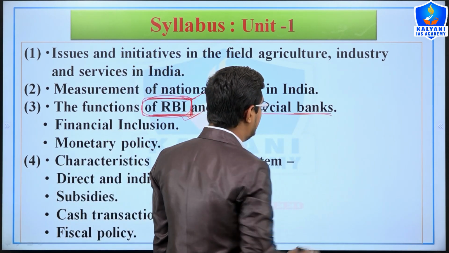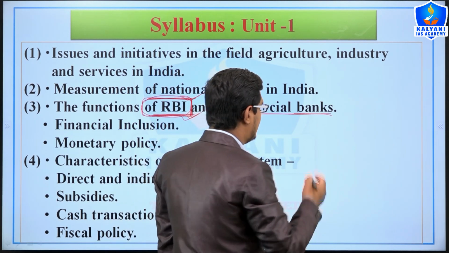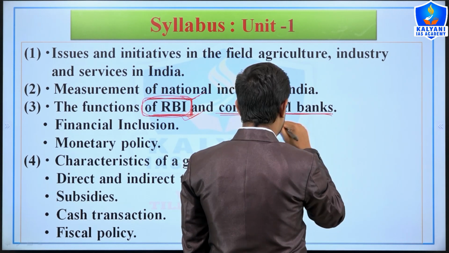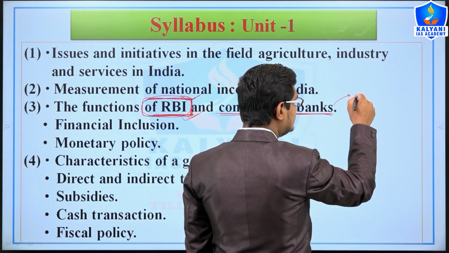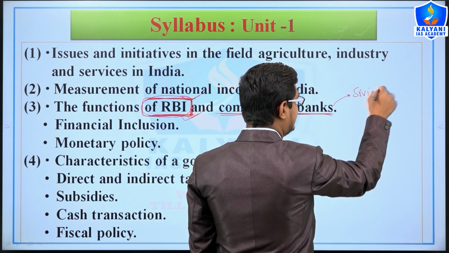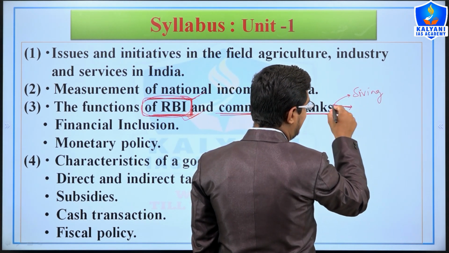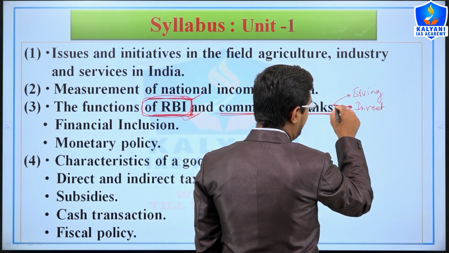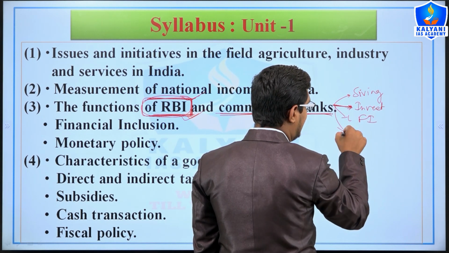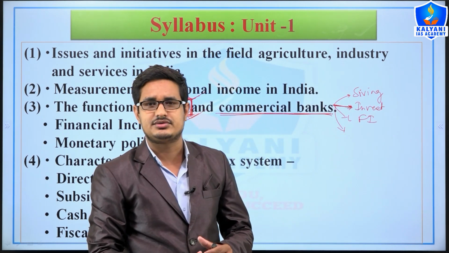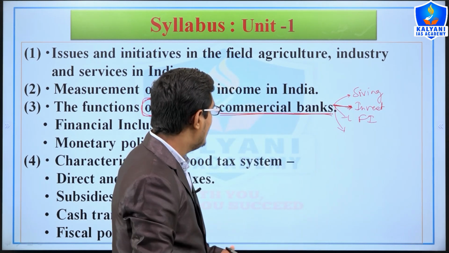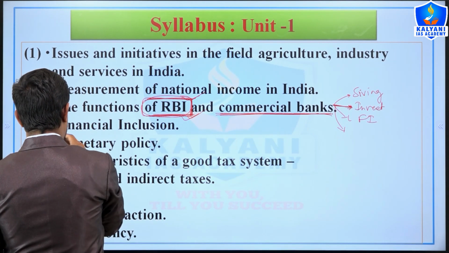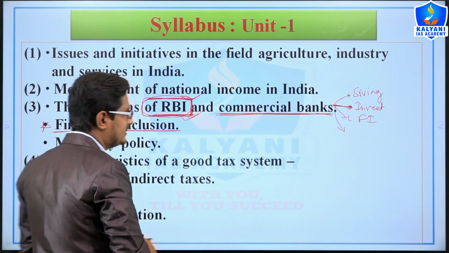Then we will study the functions of commercial banks, banking, okay? So the functions of commercial banks are like accepting savings, then investing it in the market through investment, right, financial inclusion and branch expansion in the rural area. So these types of functions of commercial banks and RBI would be studied. After that we would study financial inclusion separately, right?